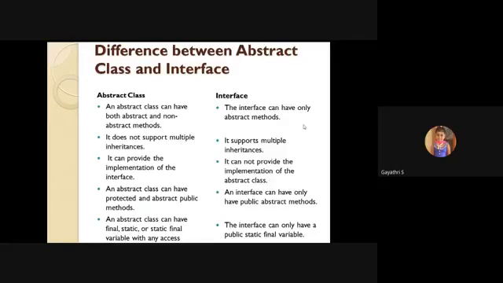And the fourth point: an abstract class can have protected and public abstract methods. That is, the access specifiers, protected and so on, are included. It is possible in an abstract class, but in an interface, the method should be public abstract only. Okay, the method should be public abstract only.